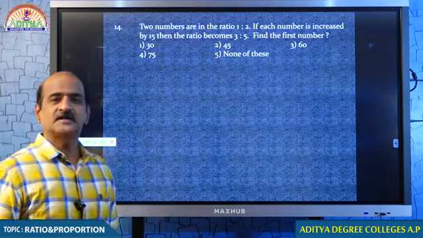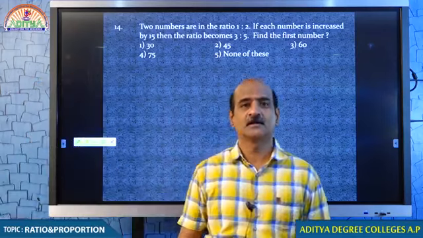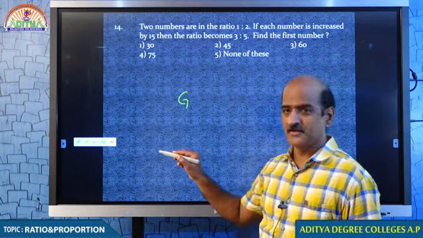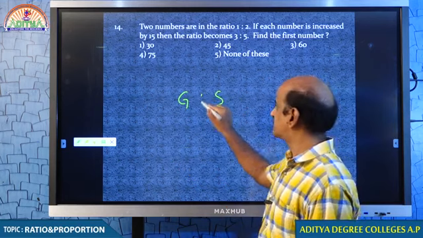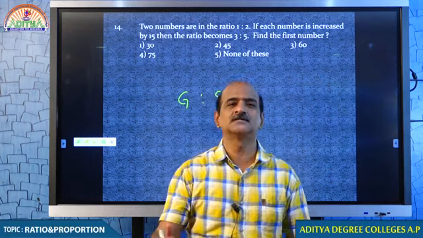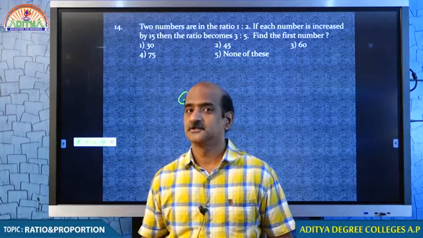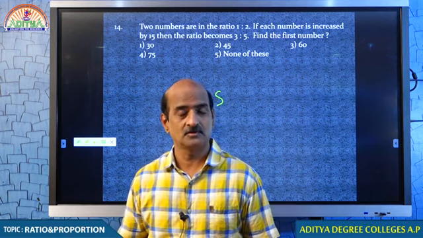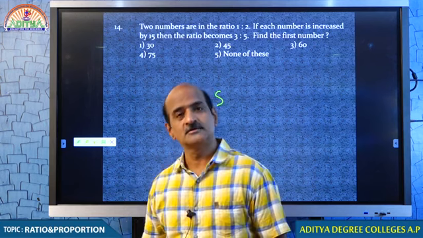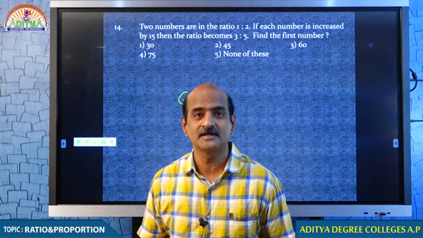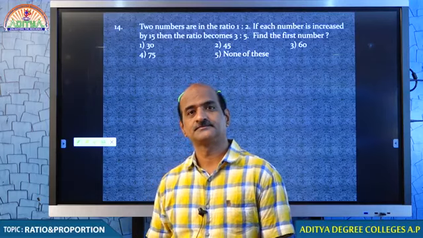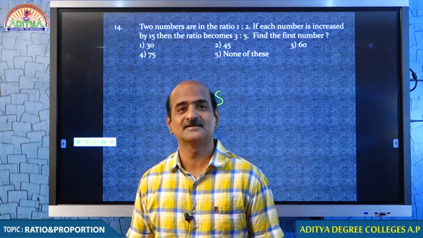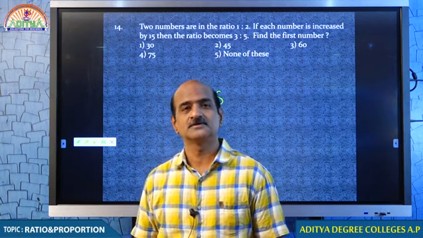Students, as far as our ratio is concerned, I just want to tell you that if G is meant for Ganesh and S is meant for students, let me suppose that we both are distributing some chocolates between us. Should we distribute some chocolates? No? Want to take all of it? Oh, no. You should also give some chocolates to us. We on Teachers' Day are getting chocolates. Even our younger people, even the people who are about 20 years old, still they are giving us chocolates. We are eating chocolates and going for gym.